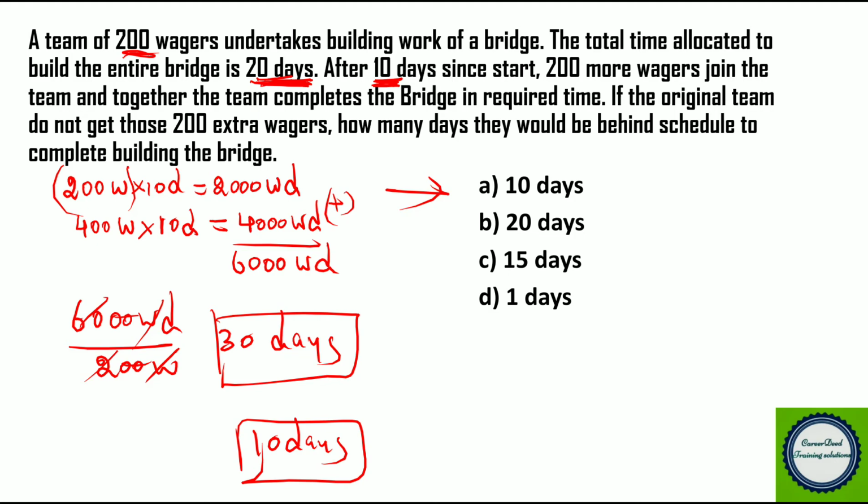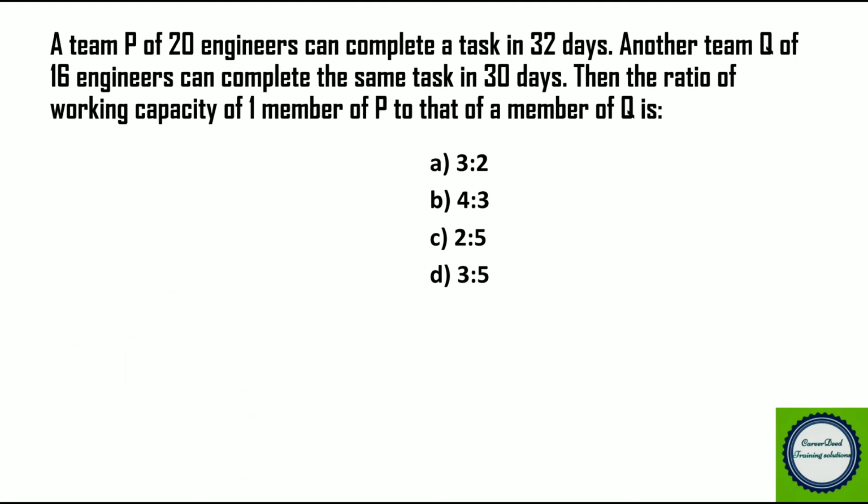Now moving to question number 9. A team P of 20 engineers can complete a task in 32 days. Another team Q of 16 engineers can complete the same task in 30 days. Then the ratio of working capacity of one member of P to that of Q is dash. Okay, we have two teams, P and Q.